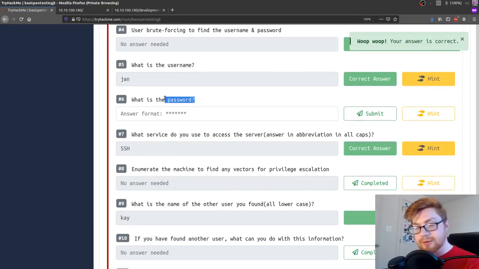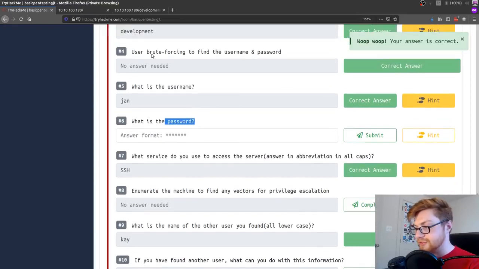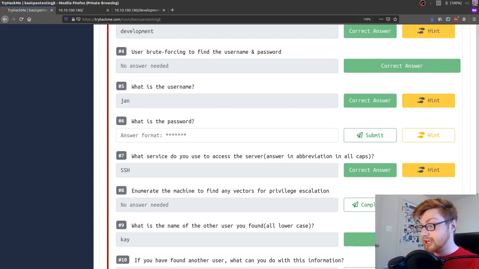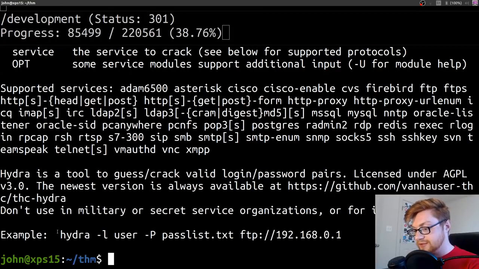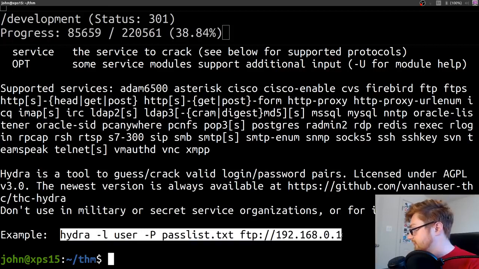Oh, and we could probably try and brute force, just as it said, brute force the username and password. Since we know what the username is, Jan, and we know it's a weak password from reading that dev note, we could go ahead and actually hammer this with Hydra. So I'm going to do that. I'm going to say Hydra. If you run it, it'll give you a basic example usage of that command.